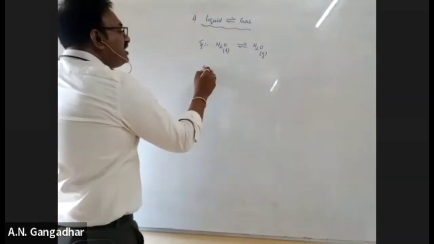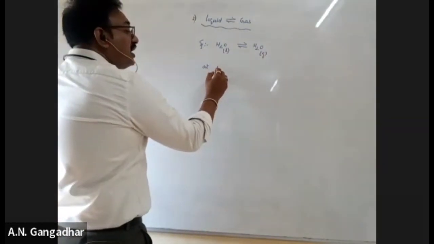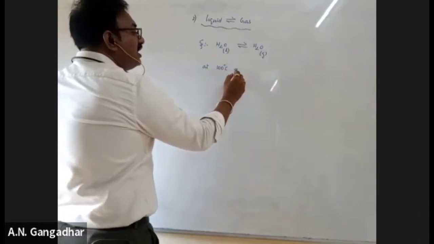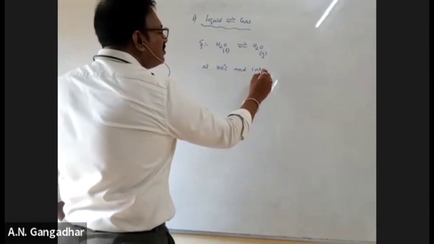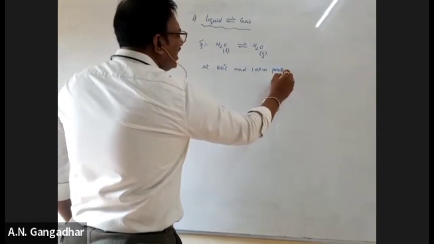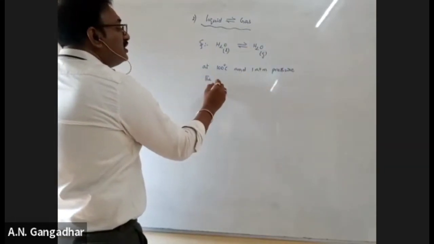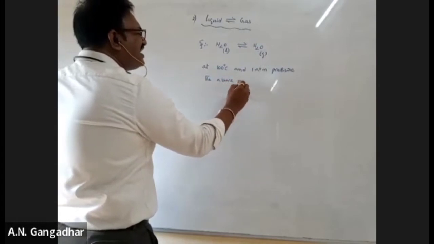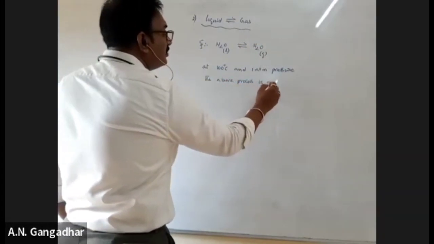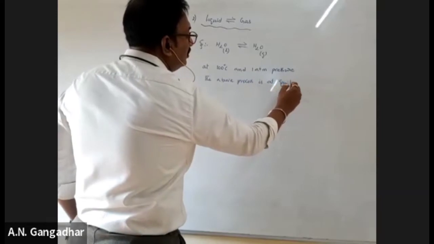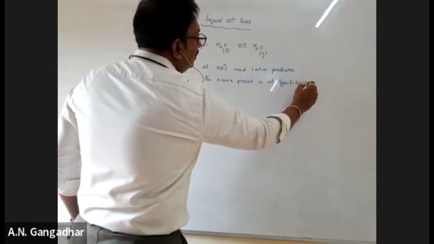At 100 degrees centigrade and 1 atmosphere pressure, the above process is at equilibrium. Understand?